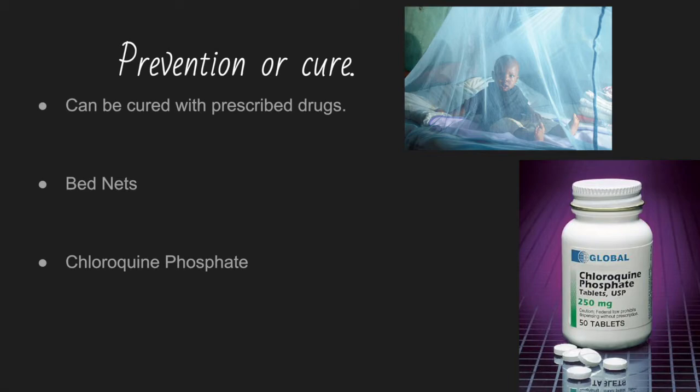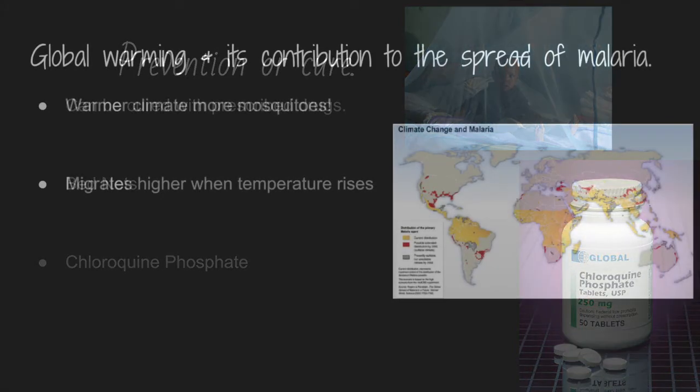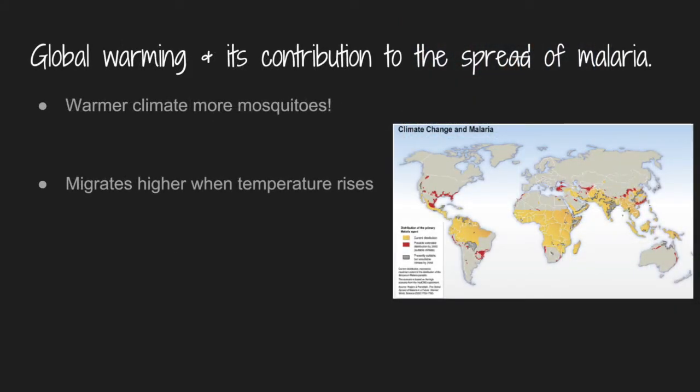Bed nets have been distributed in many parts of Africa for those who are in need. These nets are used to block mosquitoes from biting those who are in bed sleeping. With the right drugs, malaria is curable unlike HIV or AIDS. However, those who are affected by the virus need to be treated fast as the virus will continue to grow in their body.